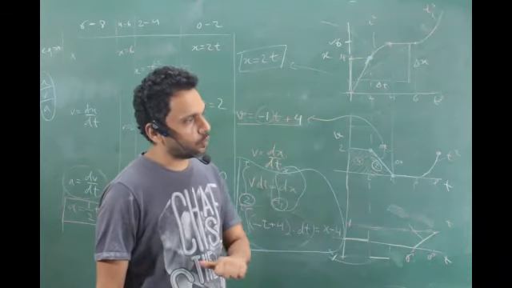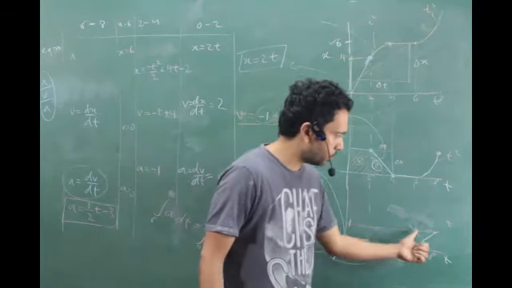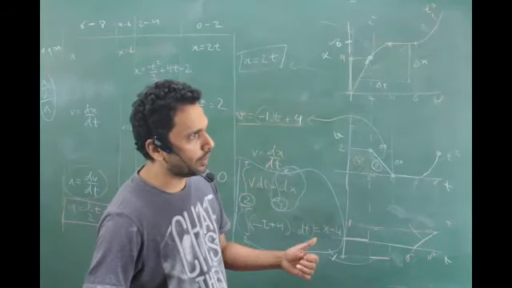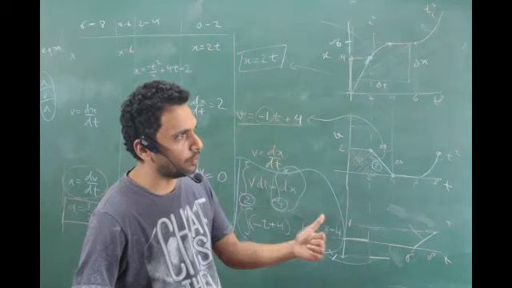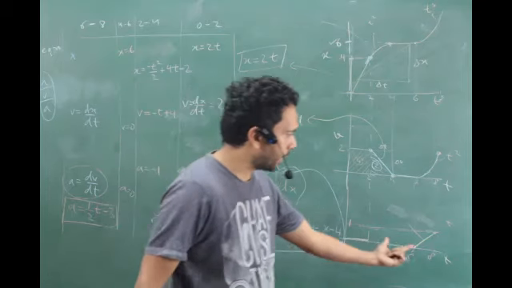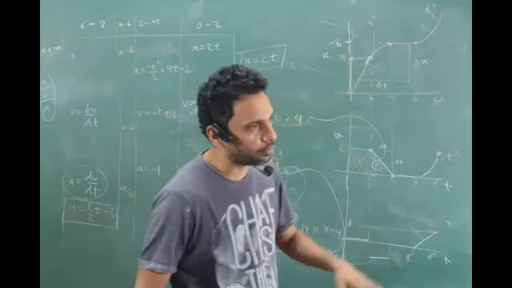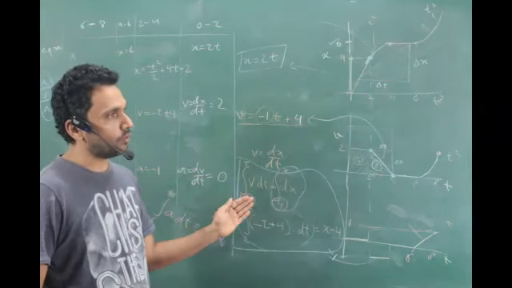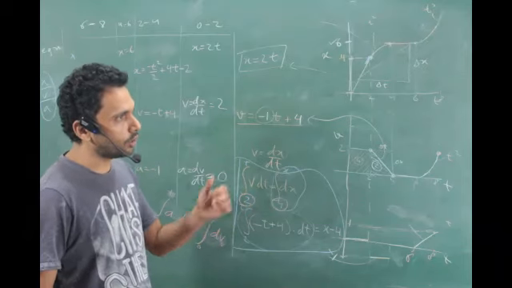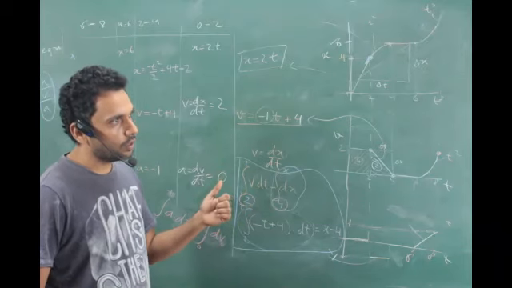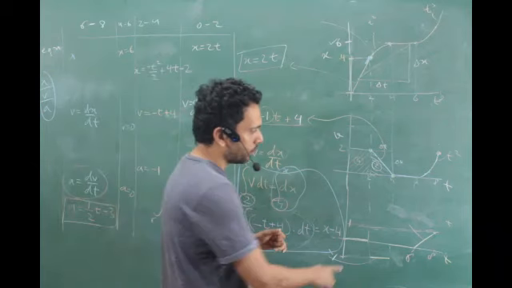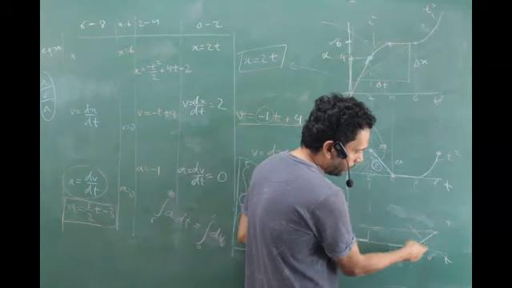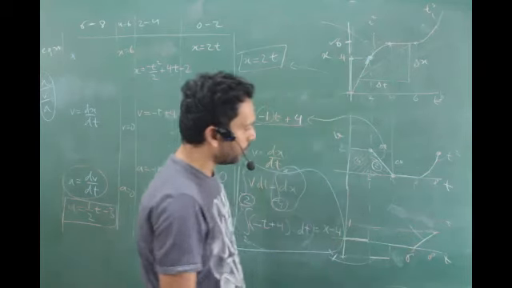If the acceleration was 1 the whole time, then acceleration 1 means in 1 second the velocity changes by 1 meter per second. So in 2 seconds the velocity would have changed by 2 meters per second, right? If it was 1 for the whole time, then the velocity would have been 2. Get the point? The area under the curve would have been 2. Right now it is not.